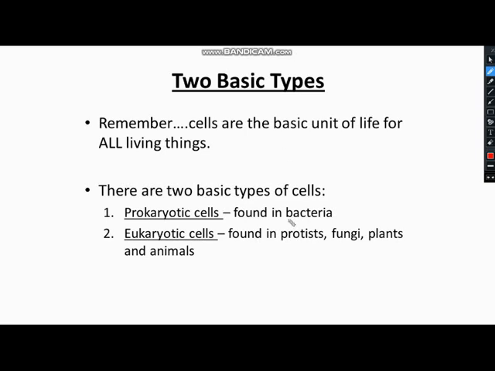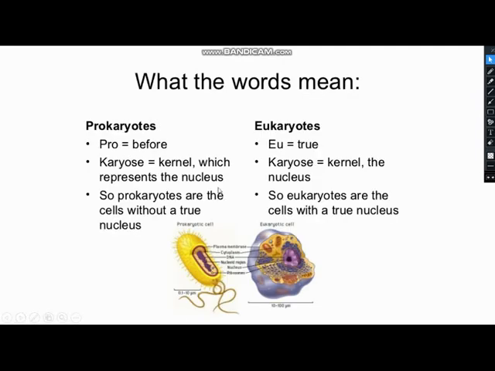So far what we have learnt is that all the organisms are made up of cell and all the organisms have been divided into 5 groups, and there are 2 basic types of cells, prokaryotic cell and eukaryotic cell. Either the organism is made up of prokaryotic cell or it's made up of eukaryotic cell. The best example of prokaryotic cells is bacteria. Bacteria are made up of prokaryotic cell. I'll tell you the difference between these 2 cells in the next few slides. So far you have to just remember this.